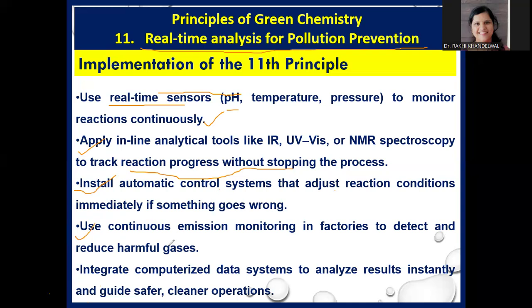Similarly, we can use continuous emission monitoring in factories to detect and reduce harmful gas emissions directly into the environment. We may integrate computerized data systems to analyze results instantly and guide safer and cleaner operations. So these are some tools, techniques, or methods by which we can implement the 11th principle of green chemistry, which states that real-time analysis should be done for the prevention of pollution.